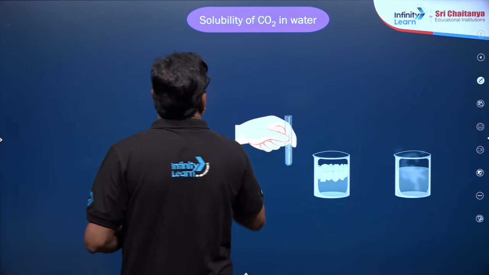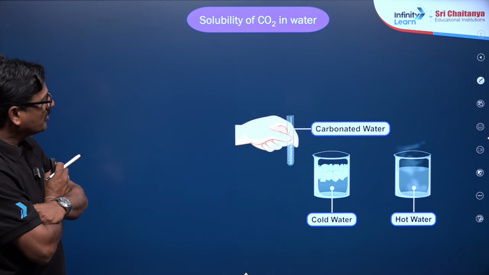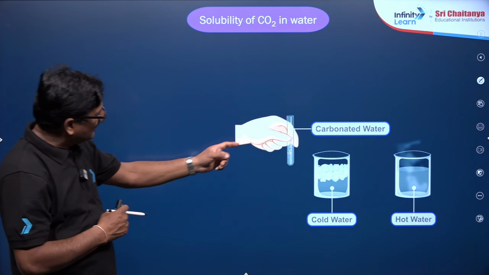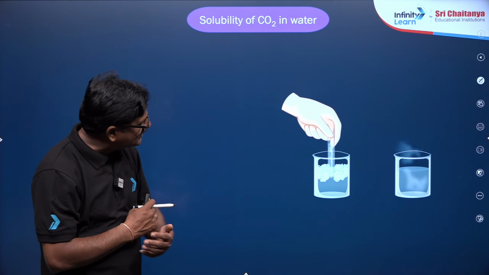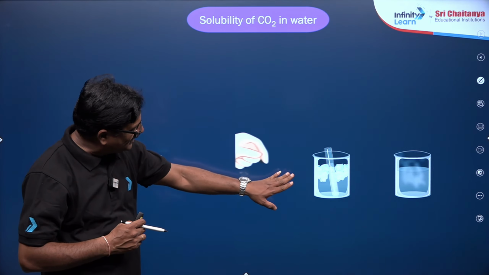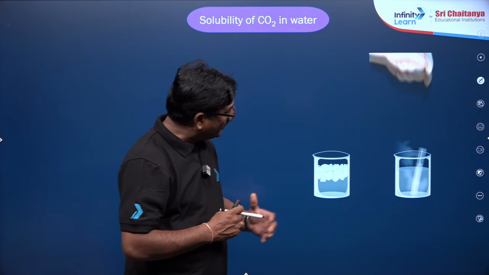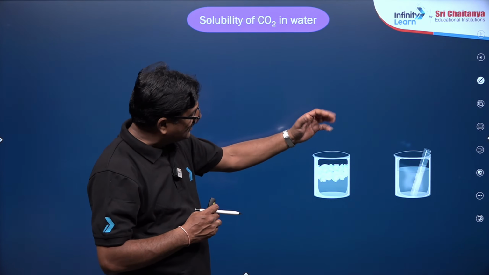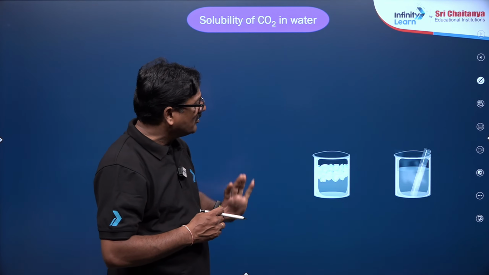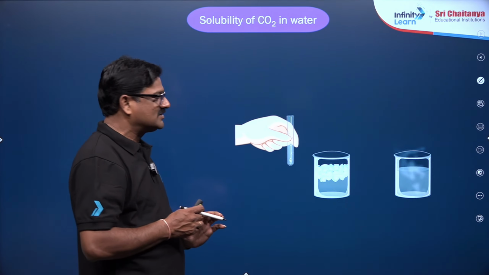Anyways, let us talk about the solubility of gas. Let us talk about the solubility of carbon dioxide in water. You take carbonated water and put it in ice. Here temperature is less. Now put it in hot water. Here temperature is more. You can see the carbon dioxide is bubbling out, because carbon dioxide has less solubility at high temperature.